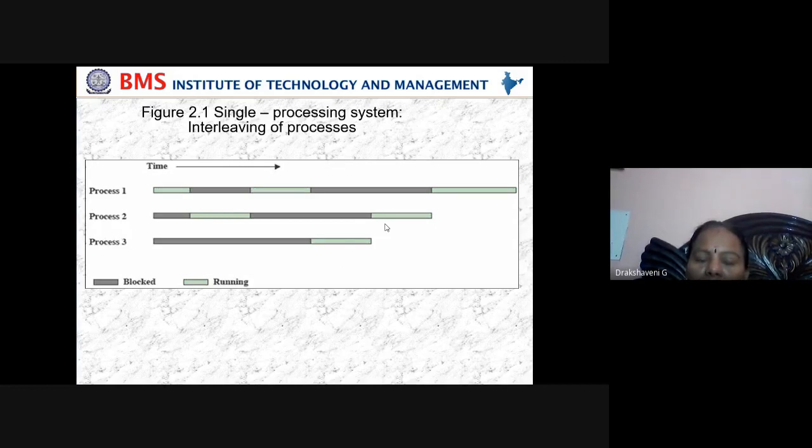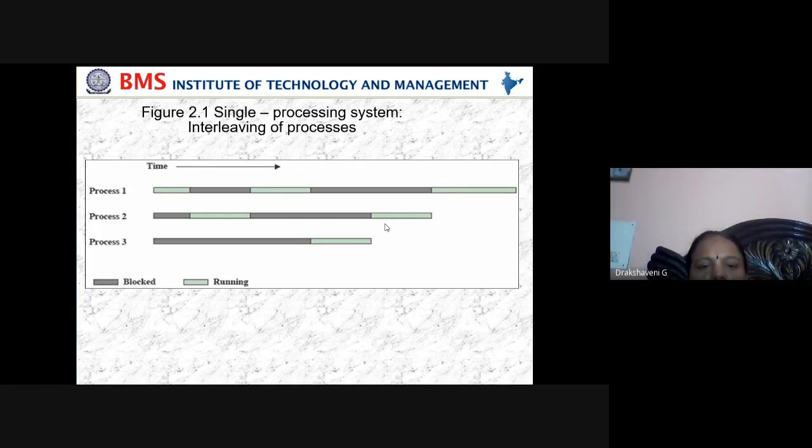When P2 completes its work, P1 will come back and execute. When P1 completes its job, P3 comes and is given CPU time. When P3 is completed, P2 comes back again, and lastly P1. You can see here blue, black, green, light green, black. Like this, the green ones are all in an active state, and black is blocked.